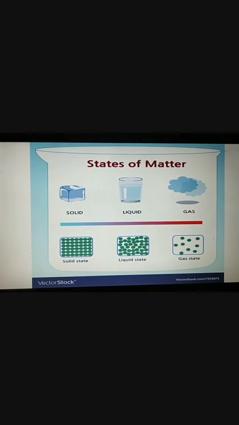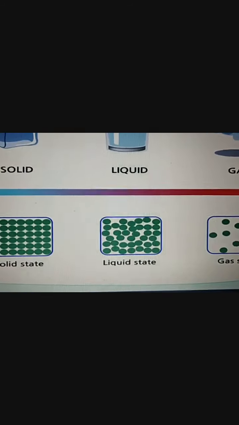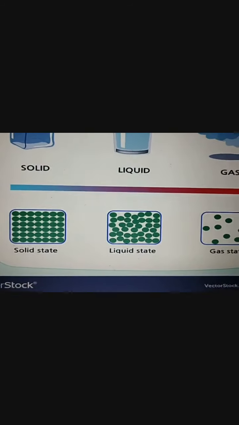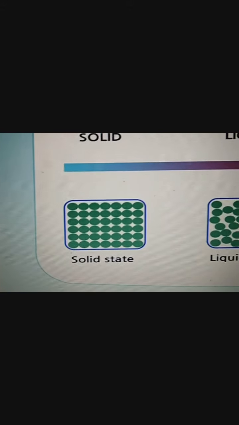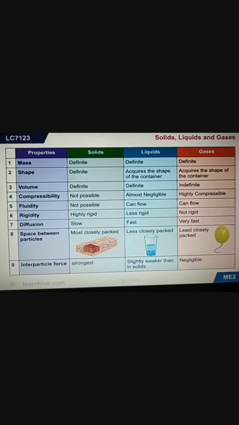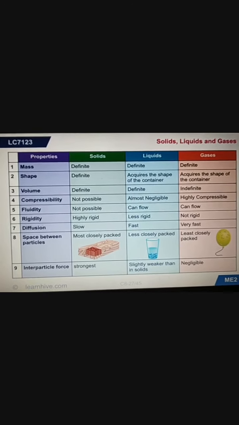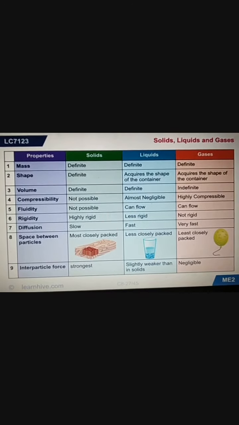Next, these are the states of matter: solid, liquid and gas. And here is the arrangement of particles of the three states of matter. This is the arrangement of particles in the solid state. This is the arrangement of particles in the liquid state. And this is the arrangement of particles in the gaseous state. Now let's discuss the properties of solid, liquid and gases,